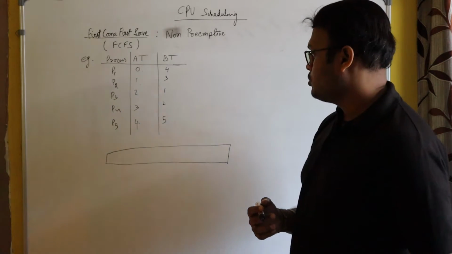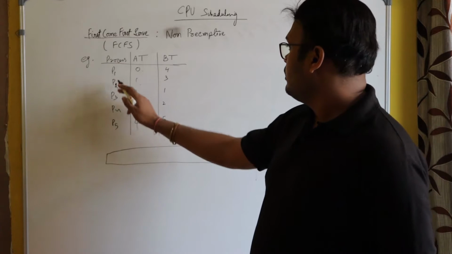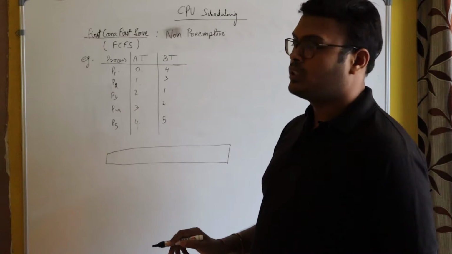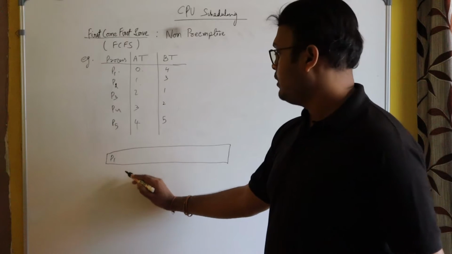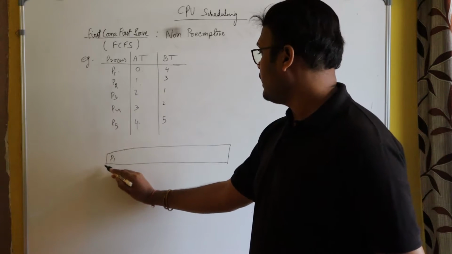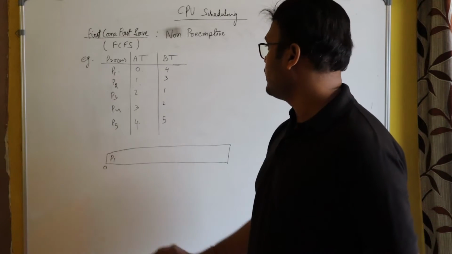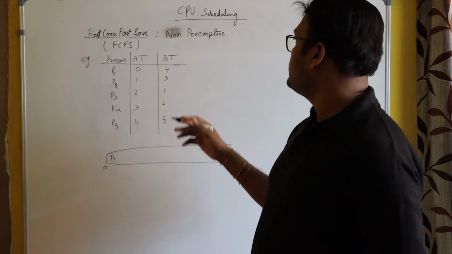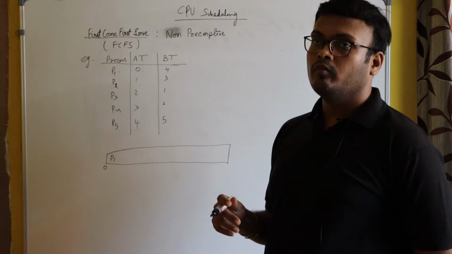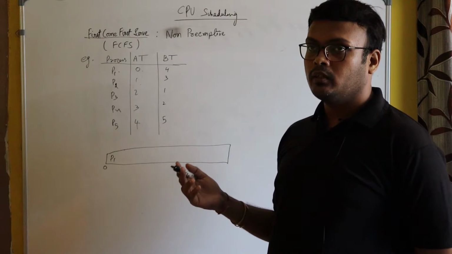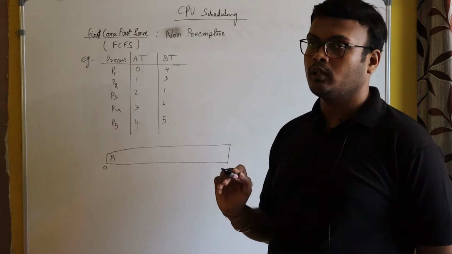Okay, so now process P1 arrived first, at 0th second. Since it's a non-preemptive scheduling, process P1 will complete its task, then the CPU will be given to another process.